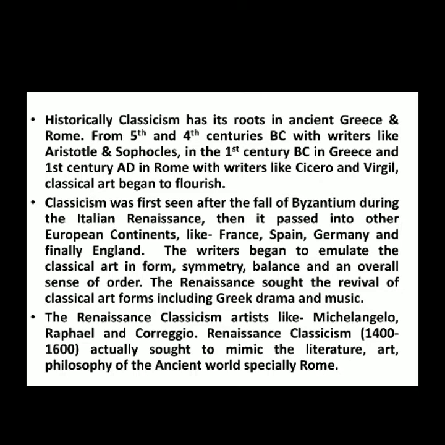In the mid-medieval period, classicism began to develop in English literature. The Renaissance started in Italy, and then after France, Spain, Germany, it reached England. Okay, so classicism was first seen after the fall of Byzantium during the Italian Renaissance. Renaissance classicism sought to mimic the literature, art and philosophy of ancient Greece and Rome.